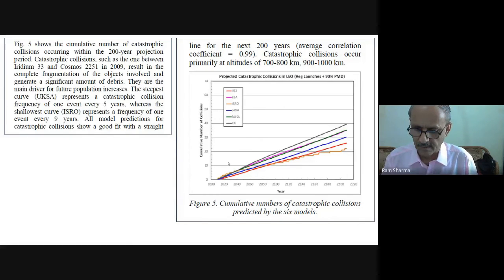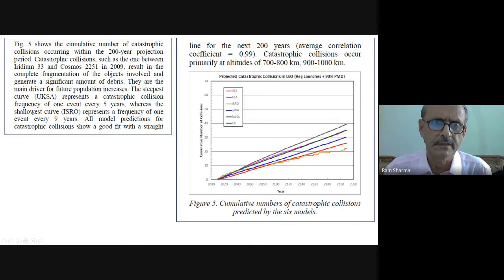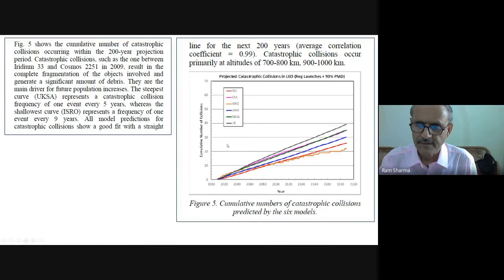Figure 5 shows the cumulative number of catastrophic collisions occurring within 200 years. Different agencies have shown different results. We have shown fewer collisions. That means in 200 years, how many collisions would have taken place. Our collision number is lower, but the trend is of a similar fashion.